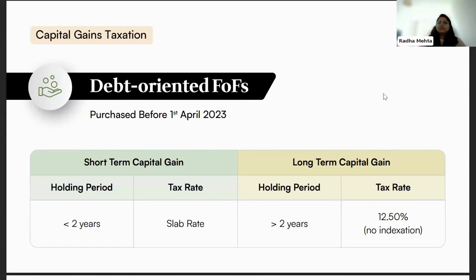Here the holding period is 2 years. If you have sold it before 2 years, it will fall under short term, be added to your income, and the taxation will be as per your slab rate. If you're holding it for more than 2 years and then selling it, it will fall under long-term capital gain, and the tax rate will be 12.5% with no indexation benefit provided to you, similar to what we have seen for other funds as well.